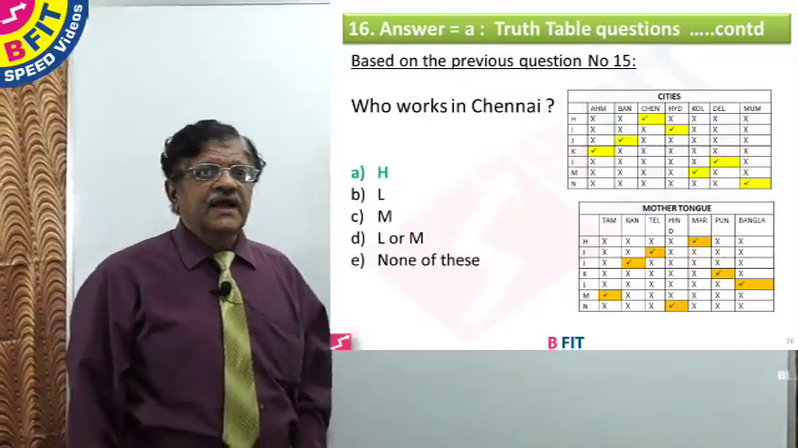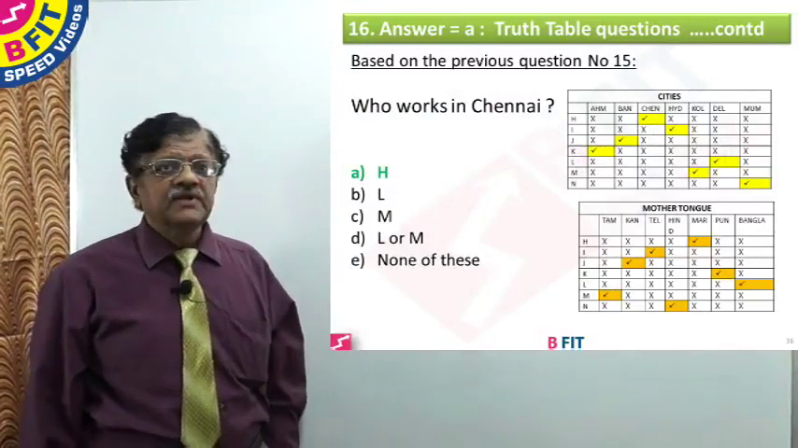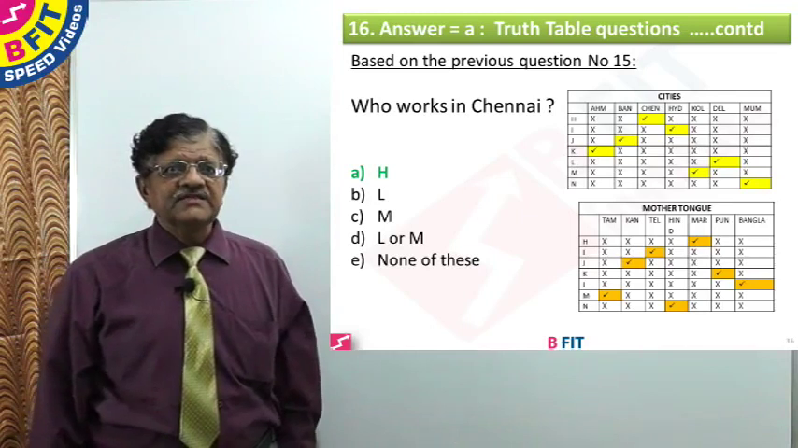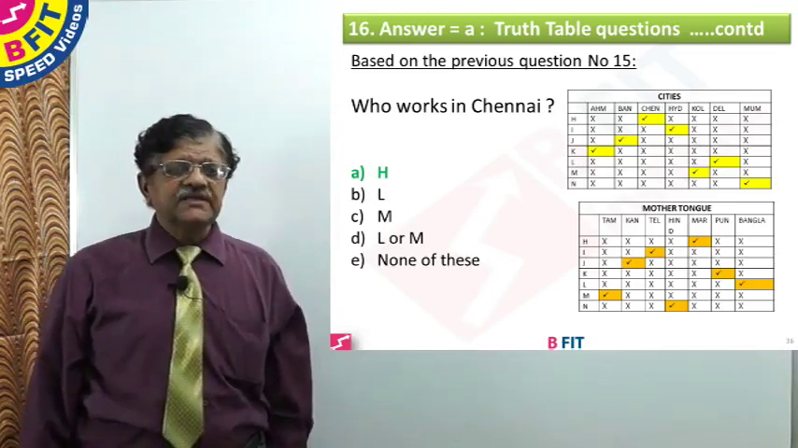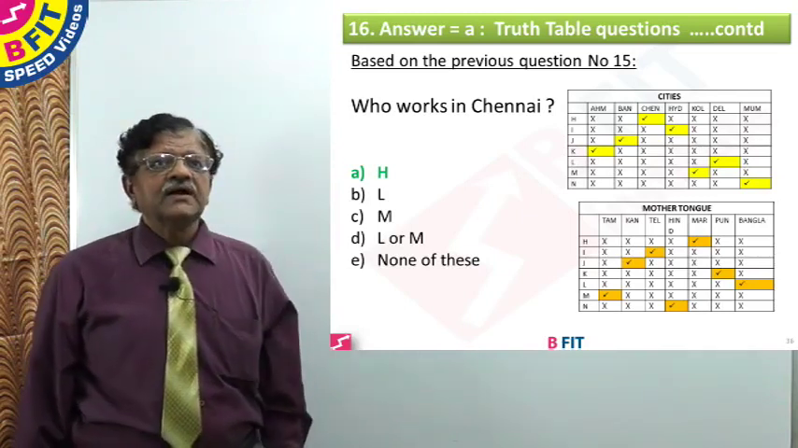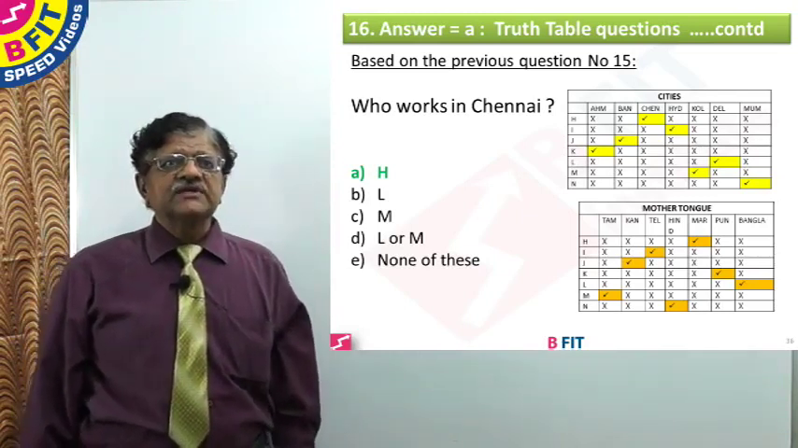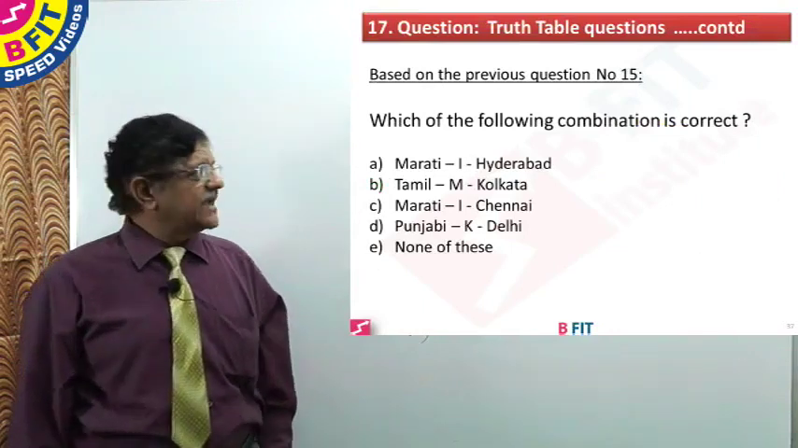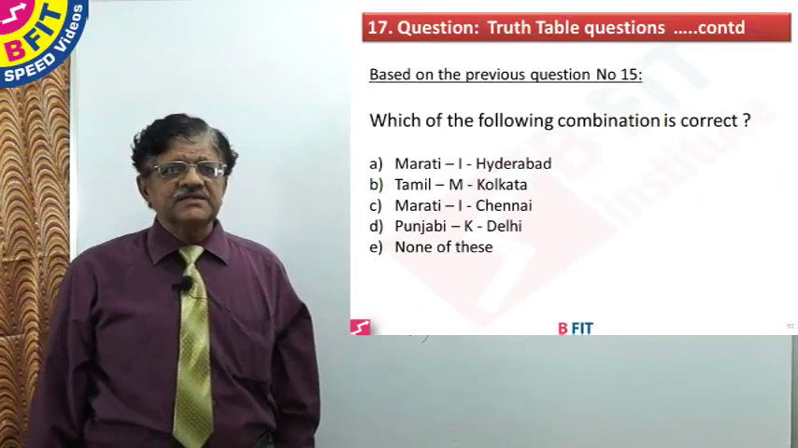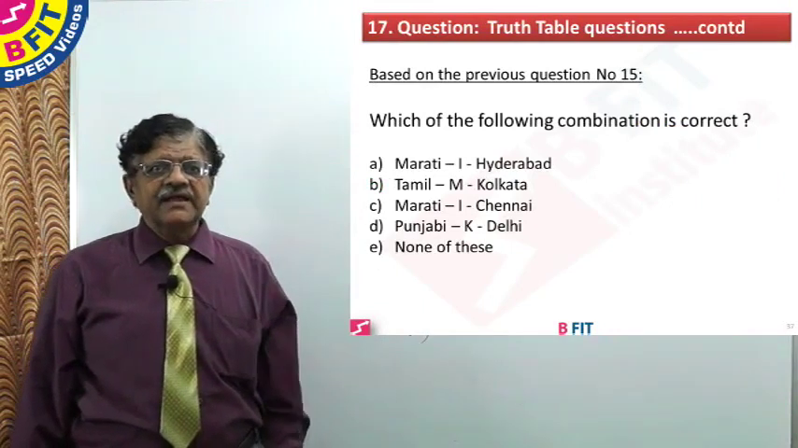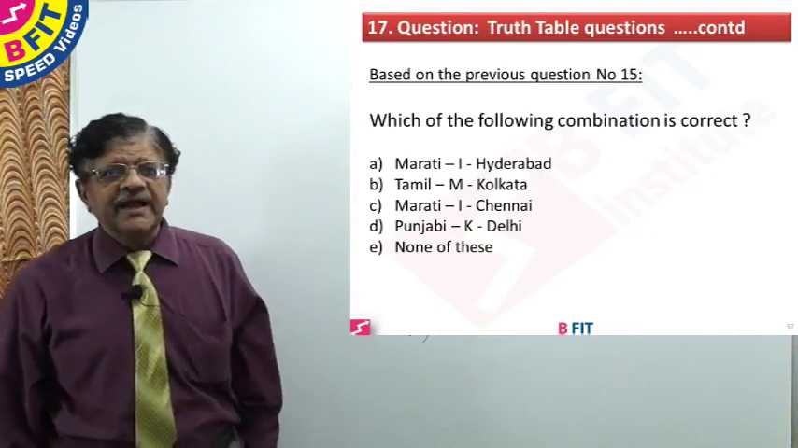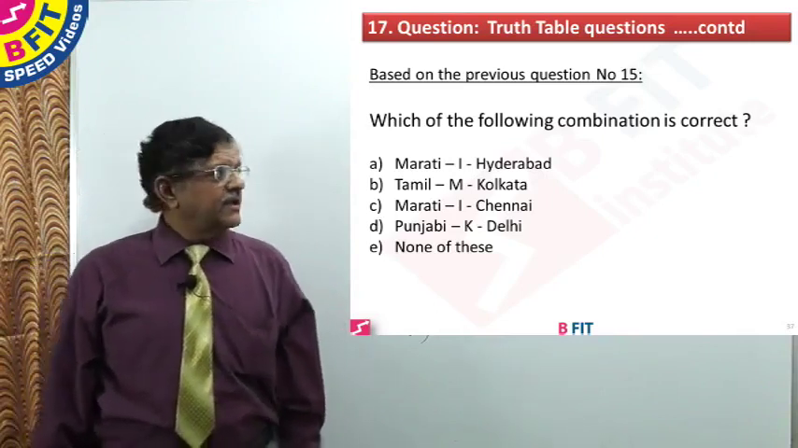Let us see the answer slide. The answer slide asks, who works in Chennai? The various options given are H, L, M, L or M, none of these. The correct answer is option A, H. Let us go to the next question. Question number 17, which is again based on the previous truth table. Which of the following combinations is correct? Marathi, I, Hyderabad; Tamil, M, Kolkata; Marathi, I, Chennai; Punjabi, K, Delhi; none of these.